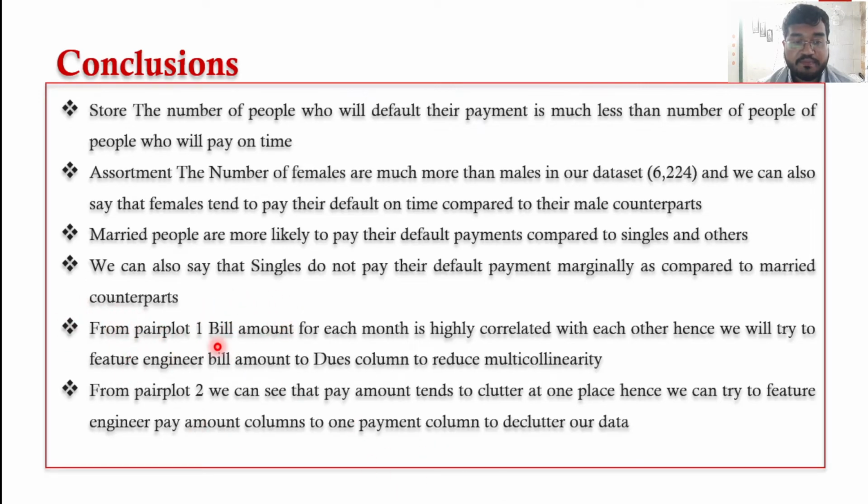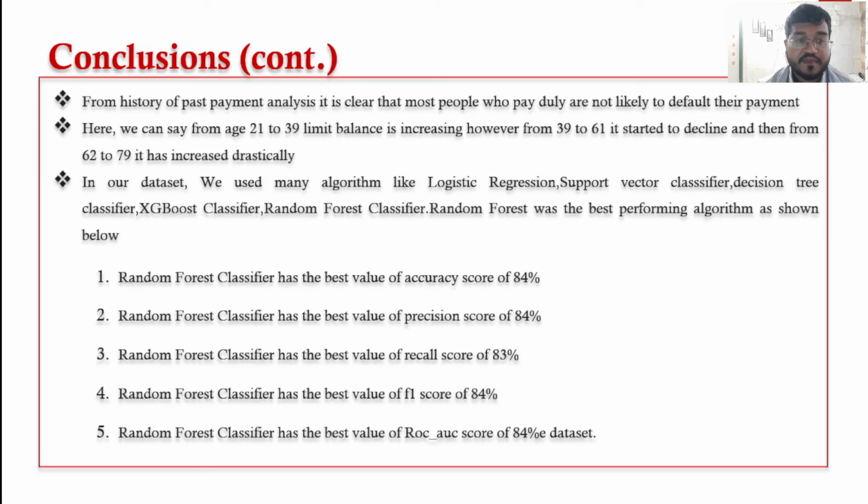From pair plot 1, bill amount for each month is highly correlated with each other. Hence, we tried feature engineering bill amount columns to reduce multicollinearity. From pair plot 2, we can see that pay amount tends to clutter at one place. Hence, we tried to feature engineer pay amount columns into one payment column to declutter our data. So the history of past payment analysis is clear that most people who pay duly are not likely to default on their payment.